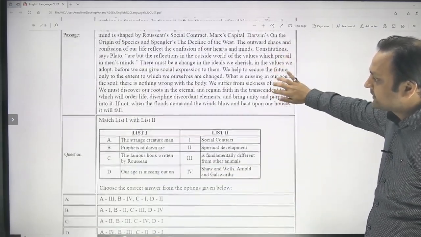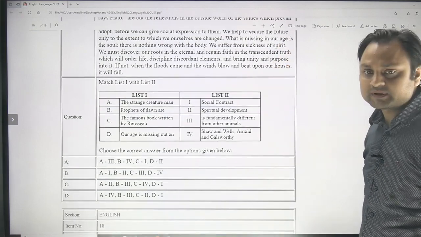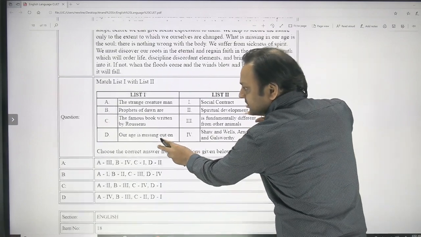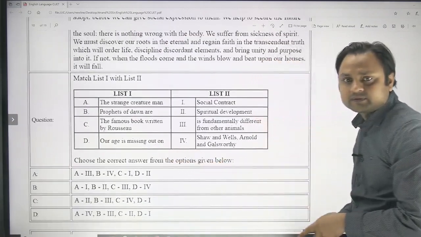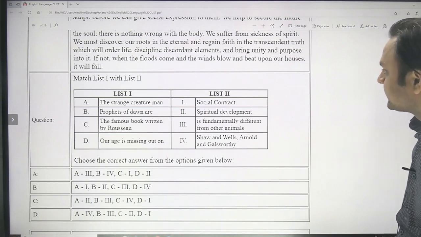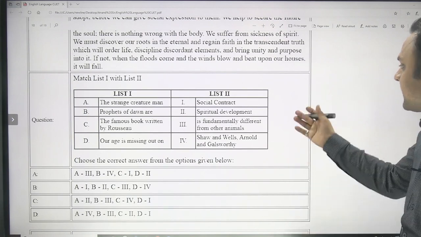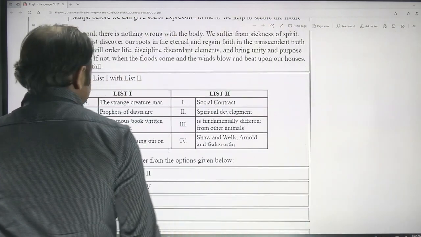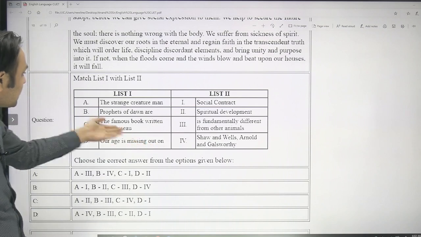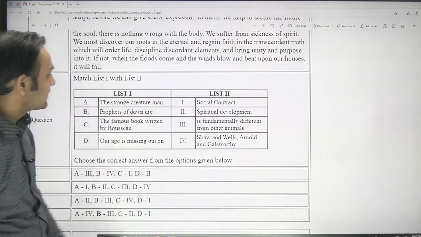And again, you have got this list 1, and you have to match this list 1 with the list 2. I hope you can read the content here on the sheet. Yes, now you can read it better. So list 1 says that the strange creature man. Now you have to match this with this second column, and it becomes very obvious that the strange creature man is fundamentally different from other elements.